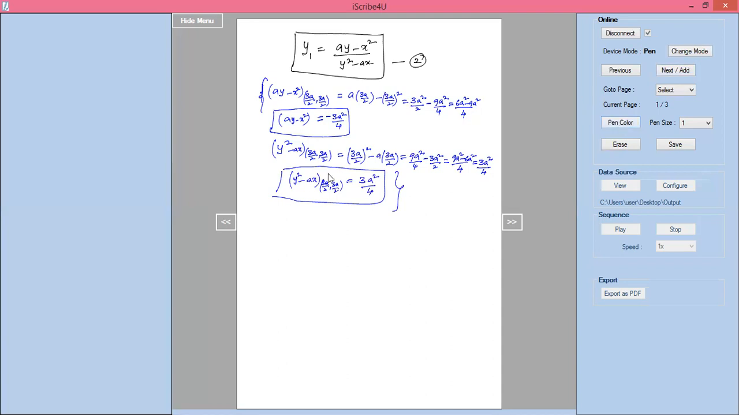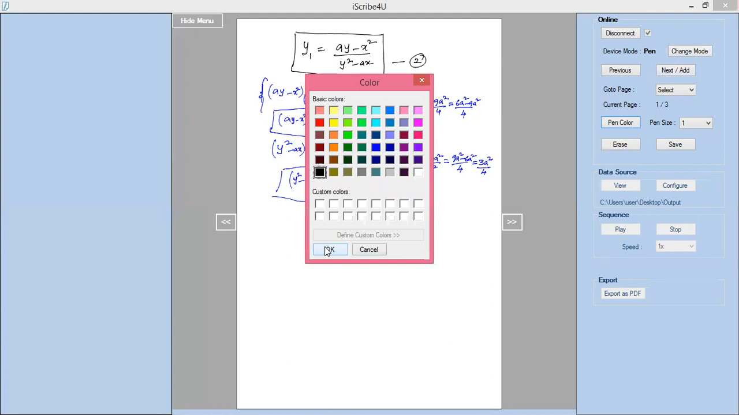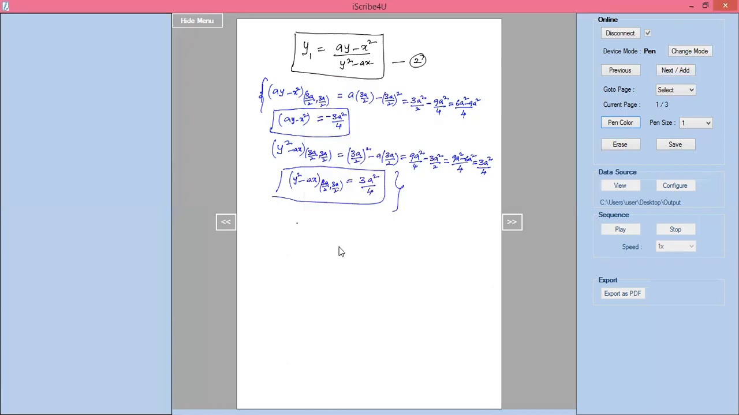Now I'll continue with y1. From equation 2, y1 equal to minus 3a square by 4 divided by 3a square by 4, which gives minus 1. So y1 is minus 1. Next, differentiate equation 2 with respect to x.